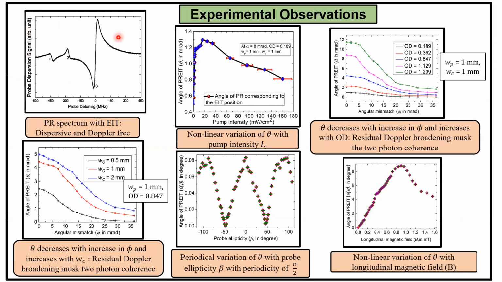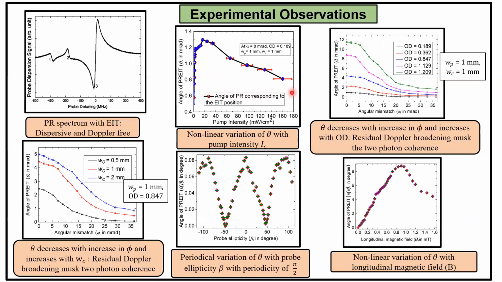So this is our experimental spectrum. This peak corresponds to the EIT resonance. This is the polarization spectrum with normal dispersion. And from this spectrum, we can calculate the angle of rotation corresponding to the EIT position. We change the pump intensity of our system first, and we observe that the angle of rotation shows a nonlinear variation with the pump intensity.